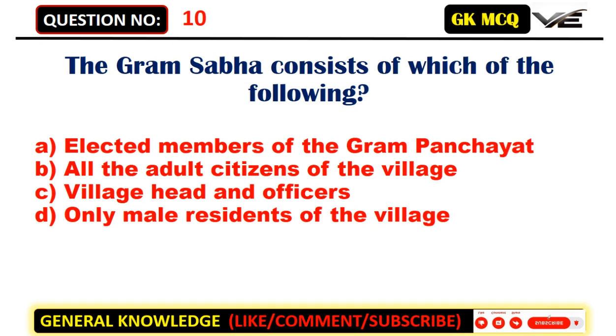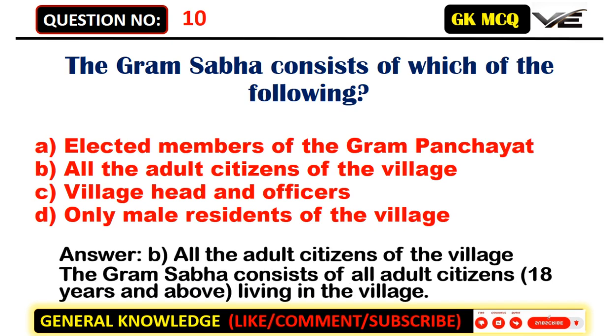The Gram Sabha consists of which of the following? A. Elected members of the Gram Panchayat. B. All the adult citizens of the village. C. Village head and officers. D. Only male residents of the village. Answer: B. All the adult citizens of the village. The Gram Sabha consists of all adult citizens, 18 years and above, living in the village.